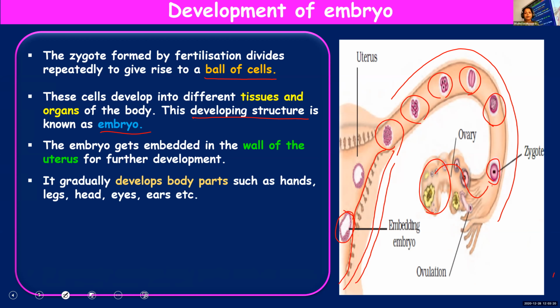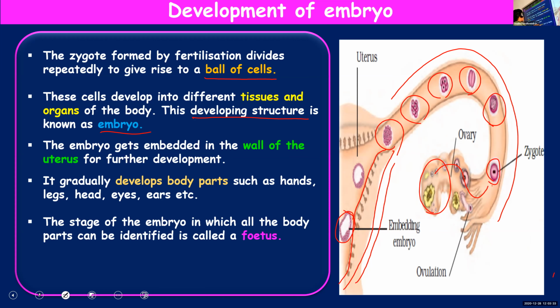Once the embryo has got attached to the uterine wall, it undergoes further development, forms body parts such as hands, legs, head, eyes, ears. So different body parts will be formed. That stage of the embryo where we can distinguish the body parts, you call it a fetus. Now I'll tell you the difference between these three structures.